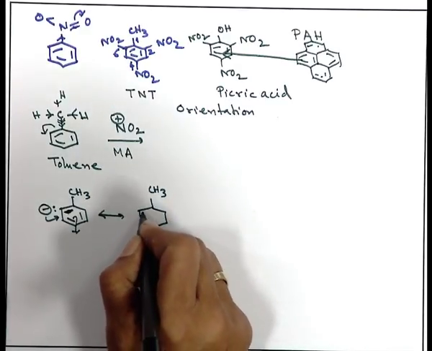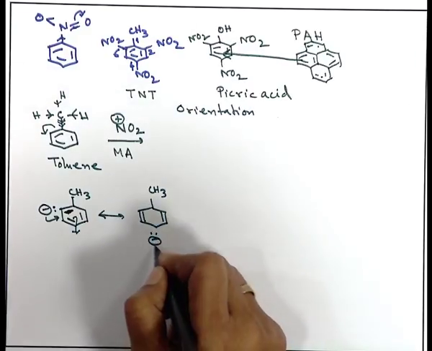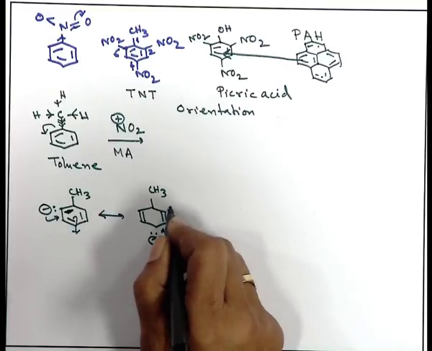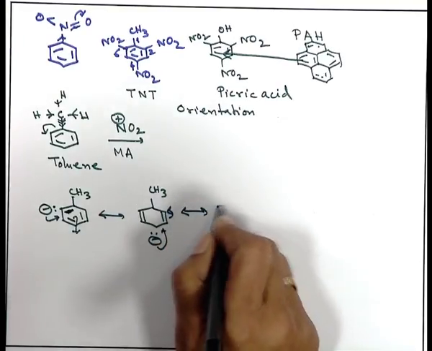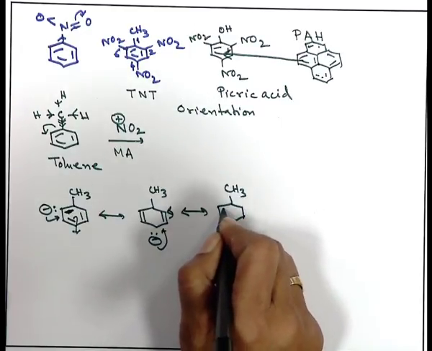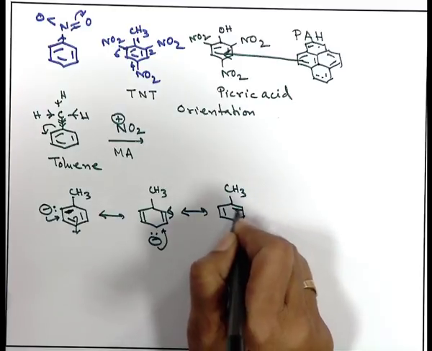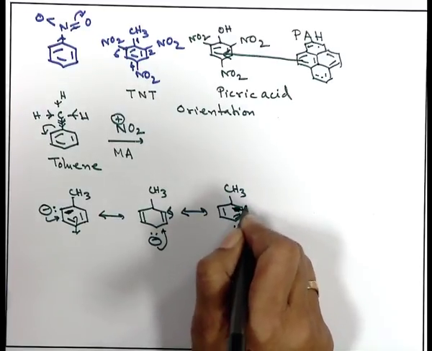What is that? This type of delocalization. We can again delocalize this negative charge on this side also, and in this way we are able to make CH3, CH3, CH3, and the negative charge is getting delocalized in this side.